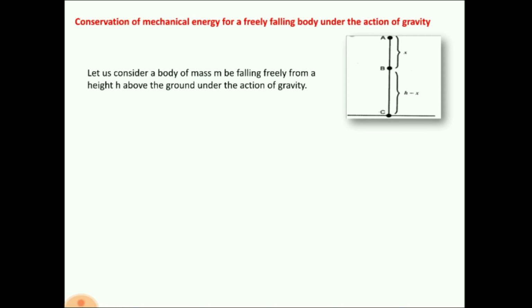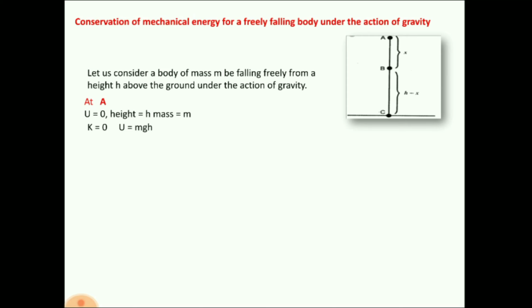Now at A, u is 0, which means initial velocity is 0, because the body is not falling. Height is h, C is the ground level, and the body is at the maximum height h. Mass is already said, it is m.